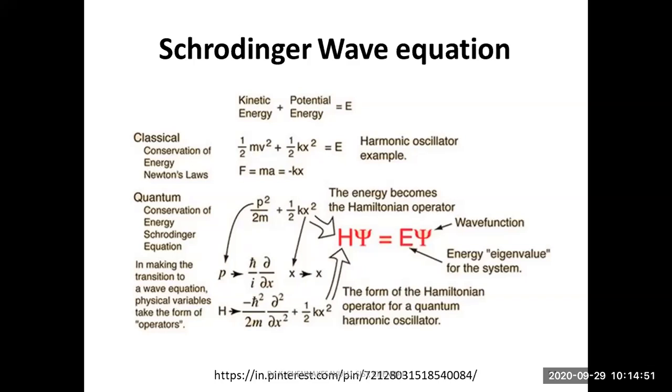We will discuss what these terms are, since it is new. Now you see energy, Hamiltonian operator and psi. H psi equal to E psi. This is the simple equation which Schrodinger has written, that is the Schrodinger wave equation.